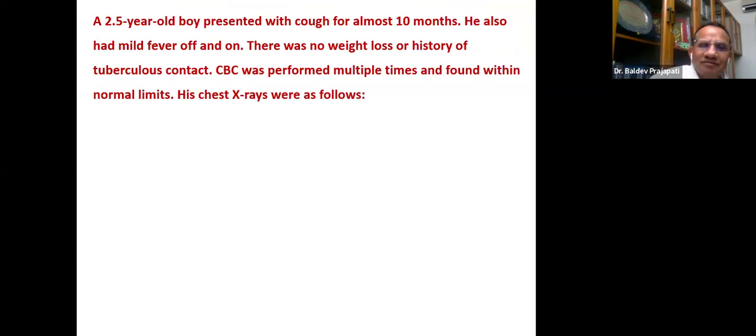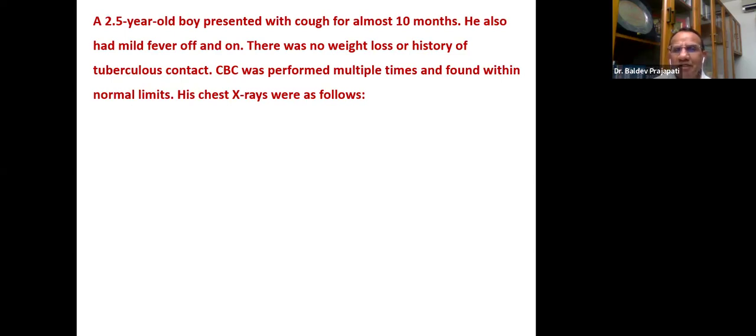Now, very important. A 2.5-year-old boy presented with cough for almost 10 months. Age is 2.5 and cough is since 10 months. He also had mild fever off and on. There was no weight loss or history of tuberculous contact.